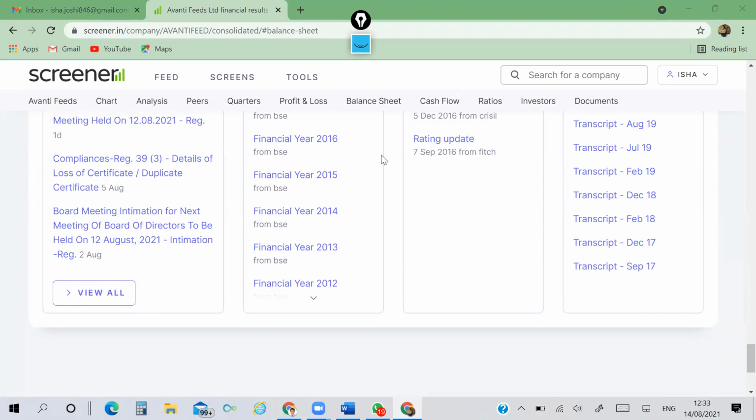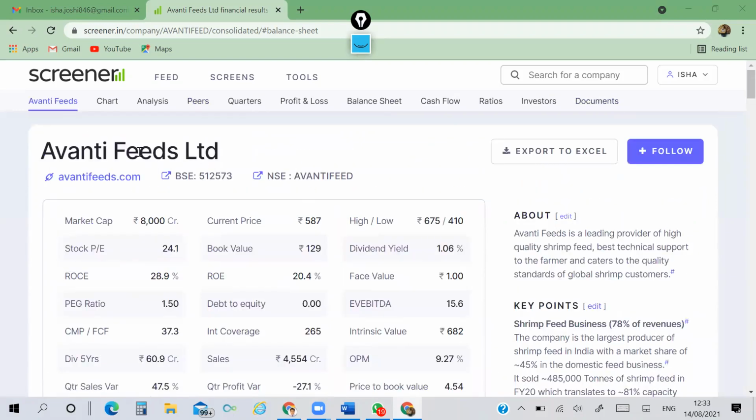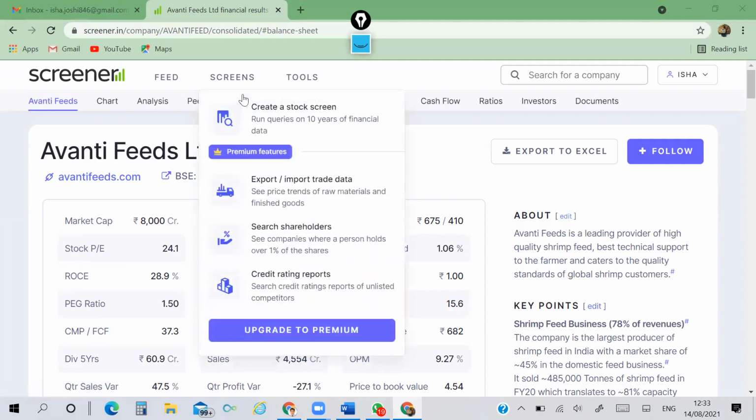Now, as a learning of fundamental analysis, is it possible for us to see each and every company and track that? No. So if I want to choose certain companies based on my requirement, then what to do? See, I will go to tools. Screen is visible. In the tools, I will go to create a stock scan, run queries on 10 years of